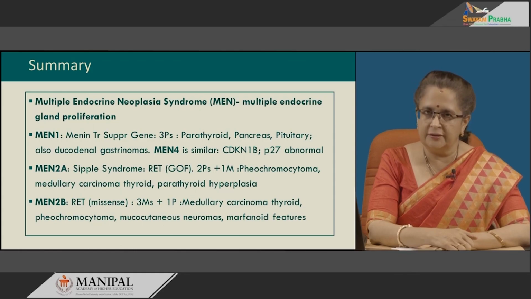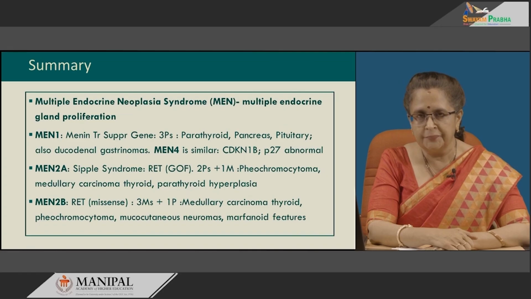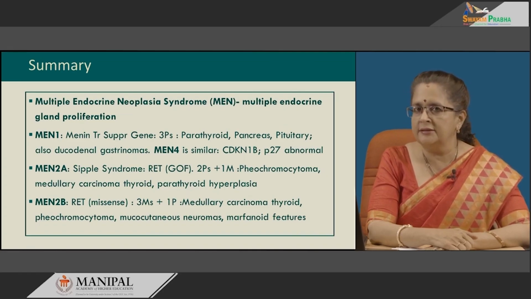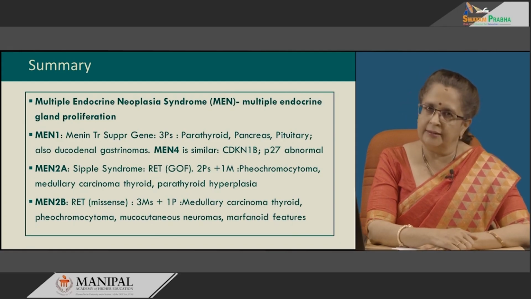The MEN syndromes, or multiple endocrine neoplasia syndromes, show multiple endocrine gland proliferation. MEN1 is associated with the menin tumor suppressor gene. It is seen involving the parathyroid, the pancreas and pituitary, also duodenal gastrinomas. MEN4 is similar, but the genetic abnormality here is of CDKN1B, which causes p27 to be abnormal and therefore cell cycle inhibition to be removed.